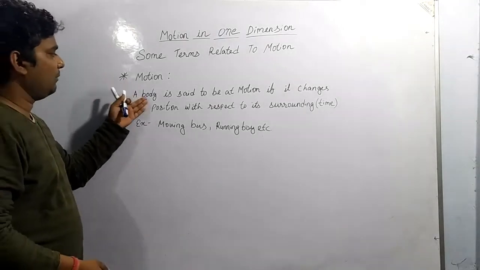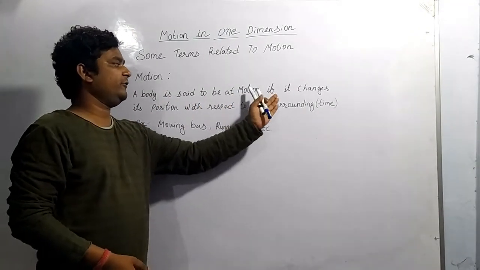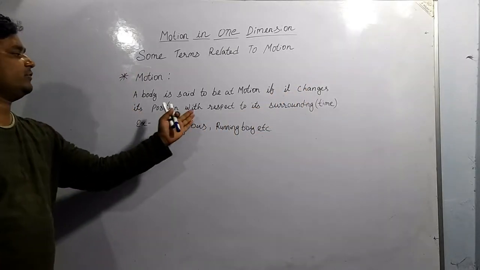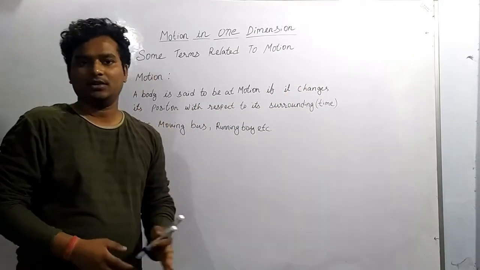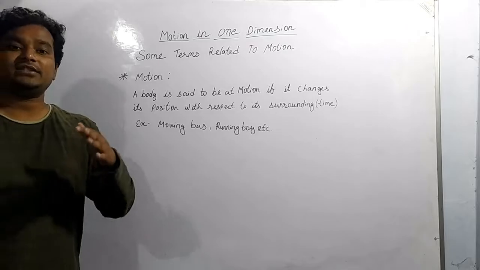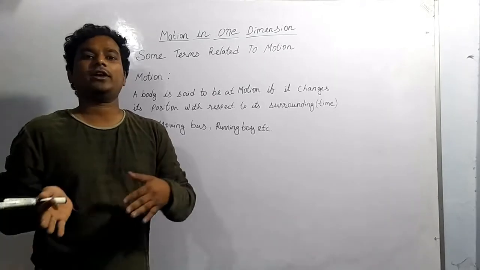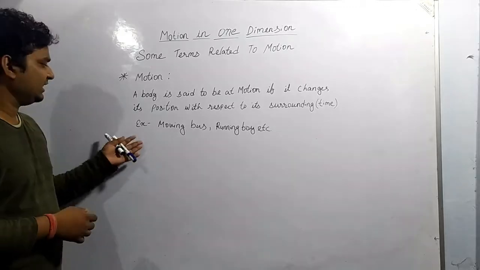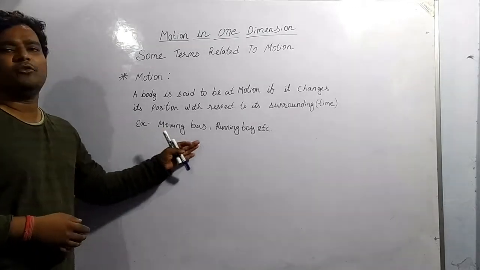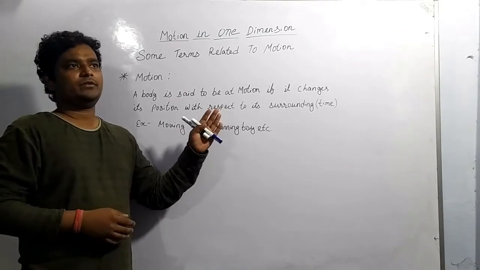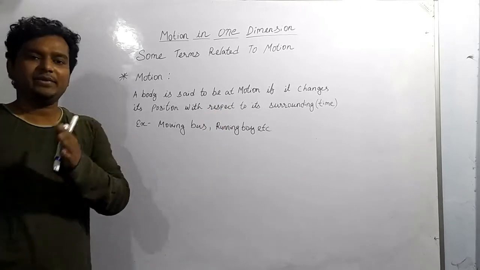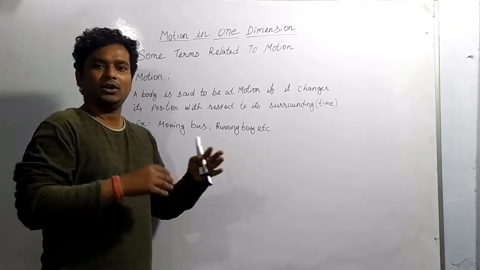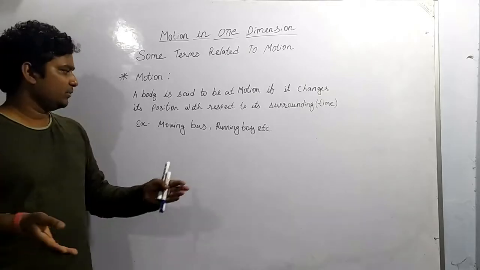What is motion? A body is said to be in motion if it changes its position with respect to its surrounding or time. It means if any object is moving with respect to its surrounding or time, we say that the object is in motion. The example for that is a moving bus. When the bus is moving, its immediate surrounding is changing all the time. So we can say that the bus is in motion.